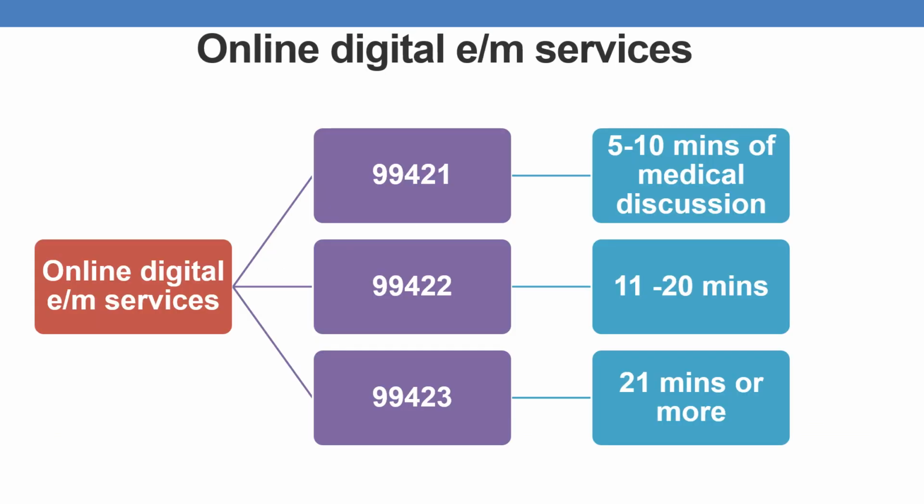These are the various CPTs for online digital E&M service. They are 99421, 99422 and 99423. 99421 requires 5 to 10 minutes of time of medical discussion, whereas 99422 requires 11 to 20 minutes. And 99423 can be reported if the time consumed is 21 minutes or more. If it is more than 21 minutes, you need to report 99423 for online digital E&M services.